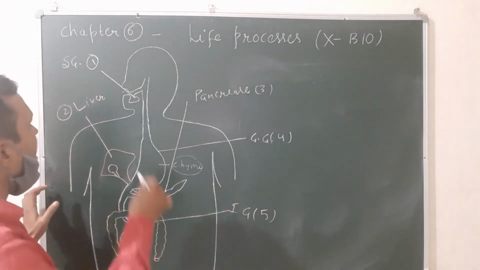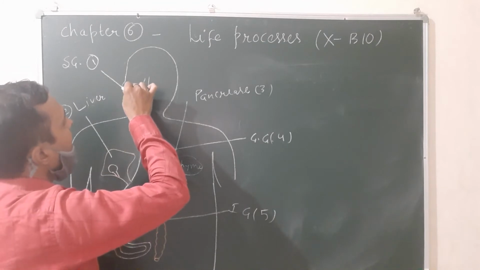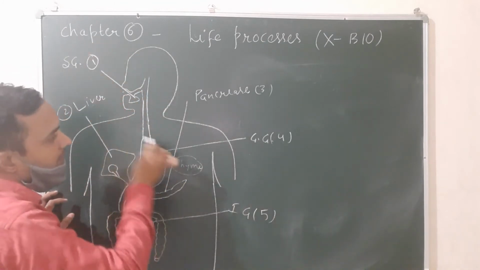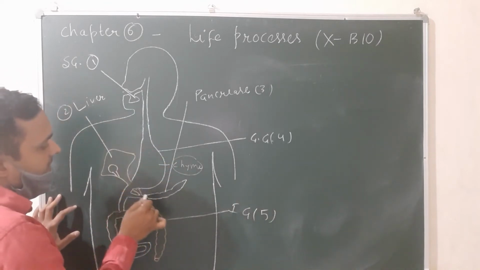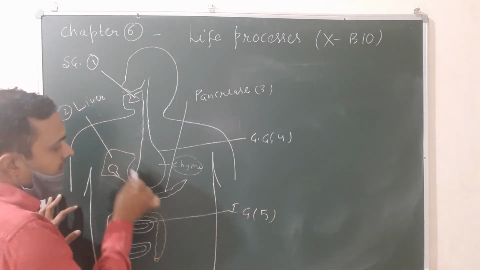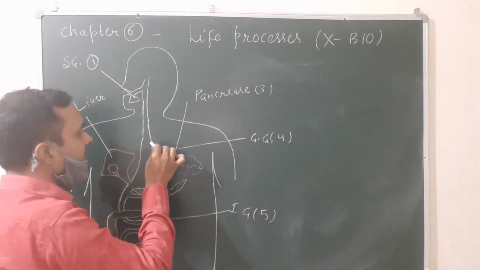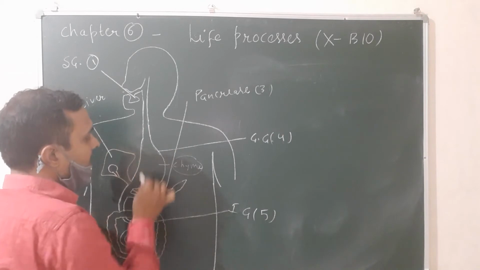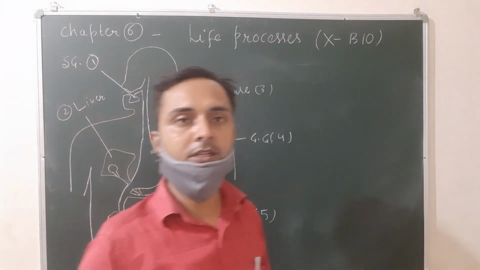The salivary gland is present inside the mouth, or you can say in the buccal cavity. Liver and pancreas are present at the junction of the stomach and small intestine. The gastric gland is present in the wall of the stomach and the intestinal gland in the wall of the small intestine. All help in the digestion of food.